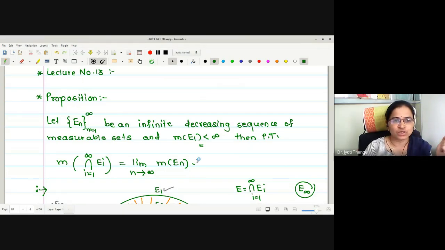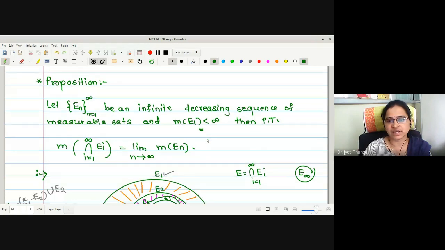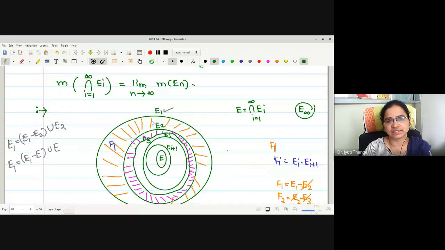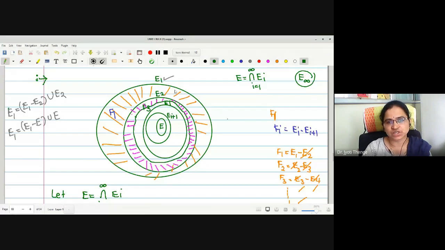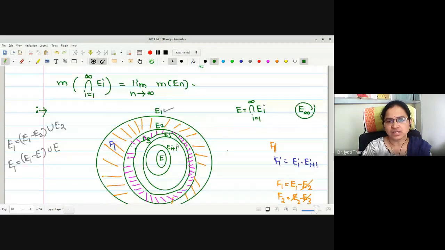Let us have a look at the concepts, the propositions we have studied in the last lecture. There were two propositions we have studied. In the first proposition, we have taken an infinite decreasing sequence of measurable sets such that m of E1 is less than infinity. As this is an infinite decreasing sequence, E1 is the bigger set and all the remaining sets are subsets contained in one another, right?